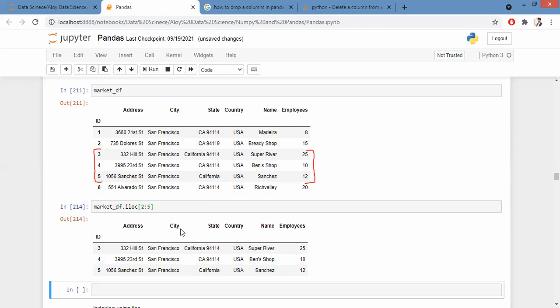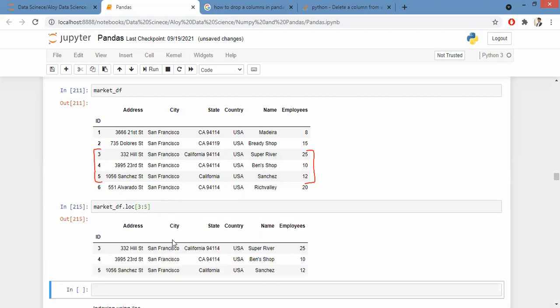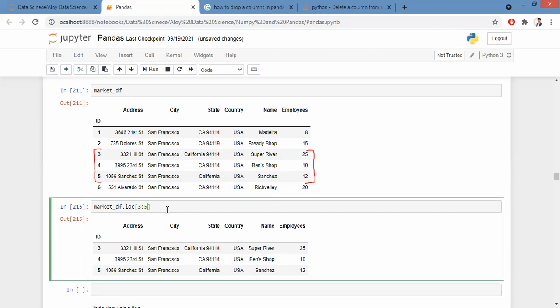Now, let's say that in the column, you want to access only the address and state. How would you do that? For the 3, 4, 5 data, I want to access only the address and state. Start from 3 and end with 5. I have my data here. How do I access? I have to specify the column name, address.